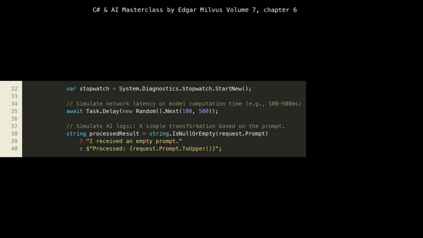It mimics the latency typically associated with AI model inference, which can involve complex computations or even network calls to a dedicated AI accelerator. Without this delay, our mock service would run too fast to demonstrate realistic performance characteristics. Lines 38 to 40 show a simple, mock AI logic, transforming the prompt to uppercase. This placeholder would be replaced by actual model prediction code.